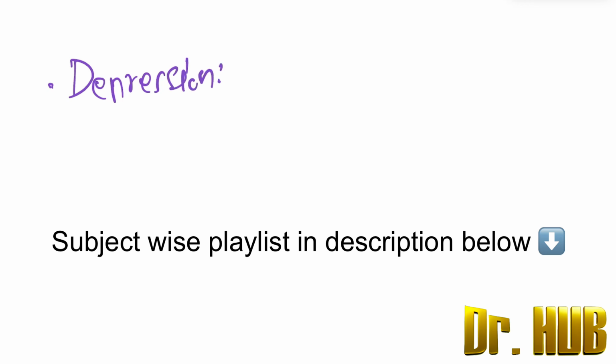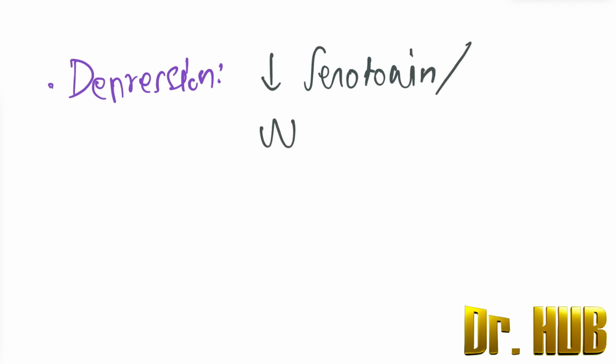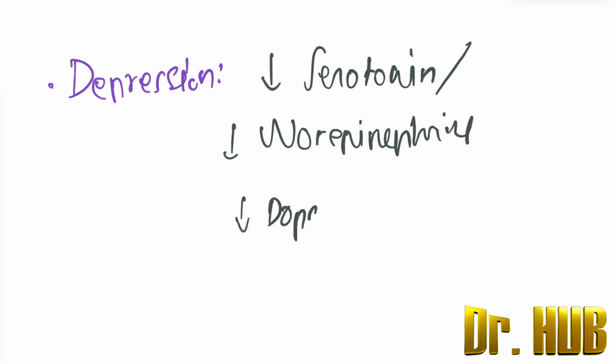So in terms of depression, the associated neurotransmitter activity is a decrease. In depression, there is a decrease in serotonin as well as norepinephrine. So there is a significant decrease in three things: serotonin, norepinephrine, and then also a decrease in dopamine. So three things are decreasing in depression.